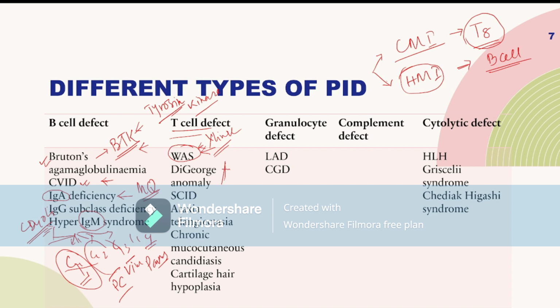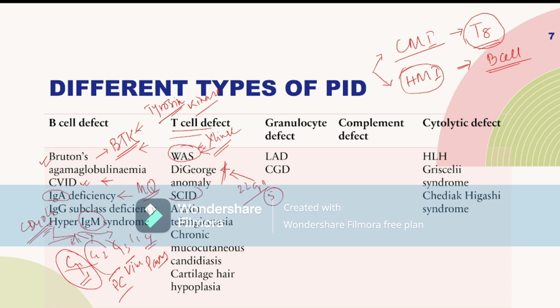Then there is DiGeorge syndrome. As I said, there is aplasia or deficiency of production of the thymus. No T cell is produced or matured in this disease, and there is facial deformity. There is coarctation of aorta, mostly present in the heart. There is hypocalcemia due to absent parathyroid because of third and fourth pharyngeal arch defect. The gene causing DiGeorge syndrome is mainly 22q11 in chromosome number 22.